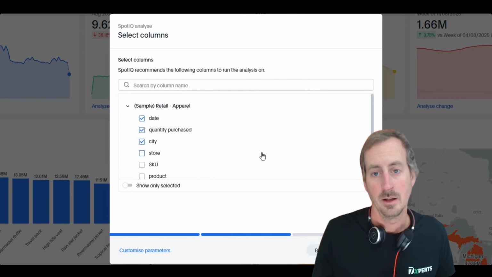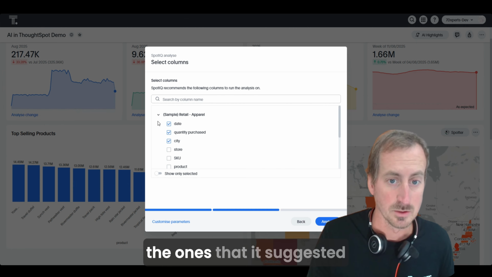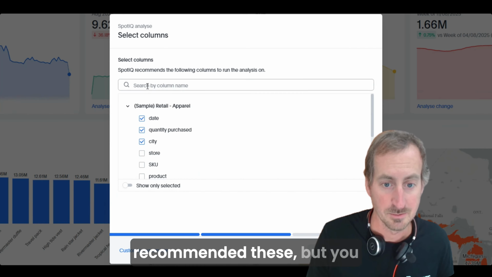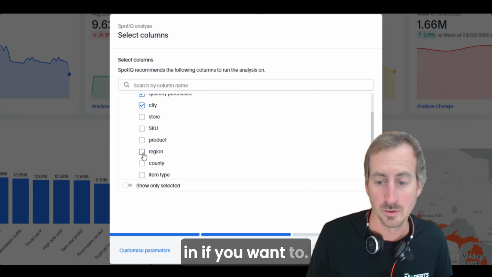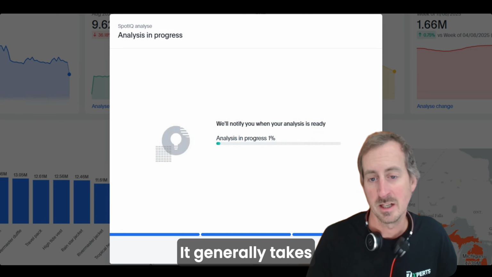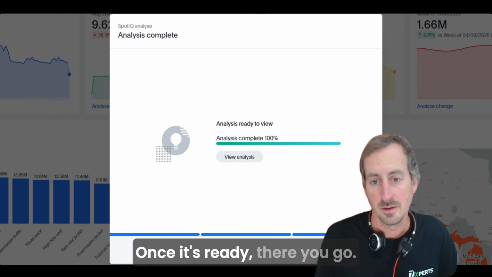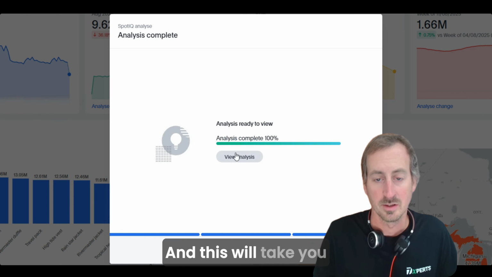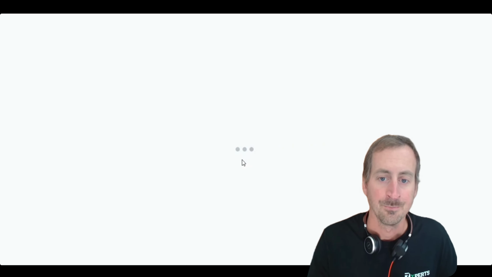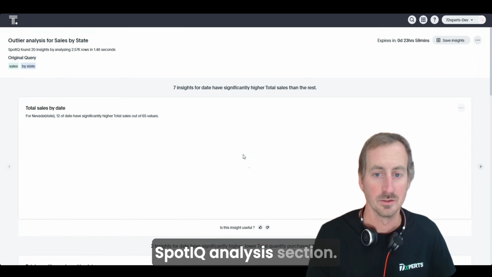Here you're given the ability to choose the columns that you're going to run the analysis on. I'm going to stick with the ones that it suggested because it's recommended these, but you can add additional ones in if you want to. Let's just hit analyze. It's going to run this. It generally takes about 10 seconds to produce the analysis. Once it's ready, there you go, it just says view analysis, and this will take you to a separate page. So it takes you away from the live board and into this separate SpotIQ analysis section.